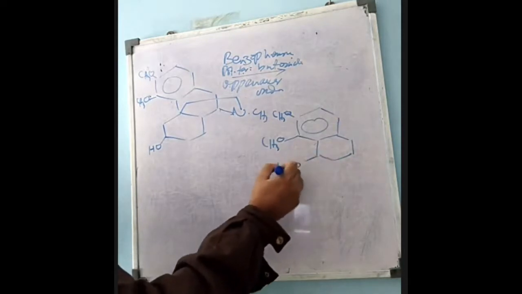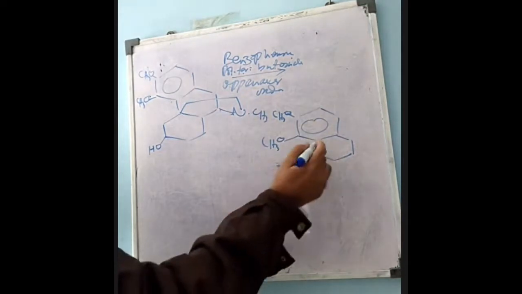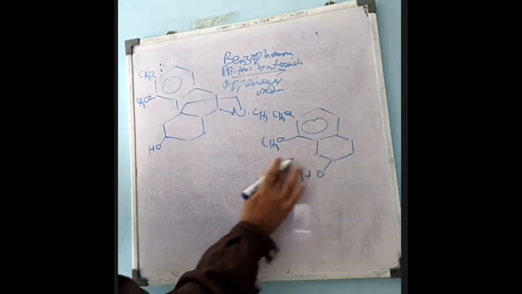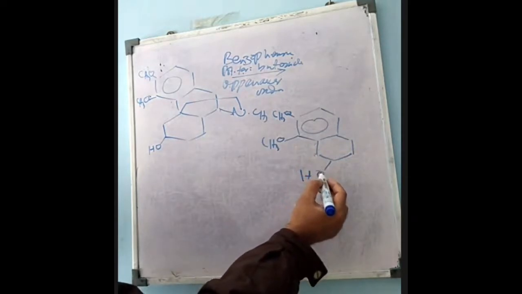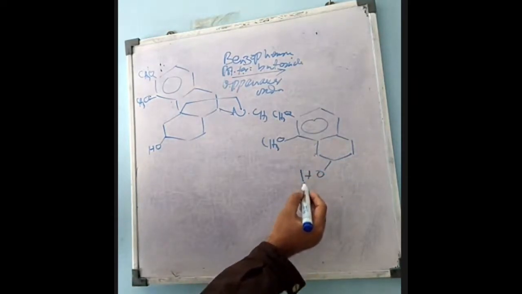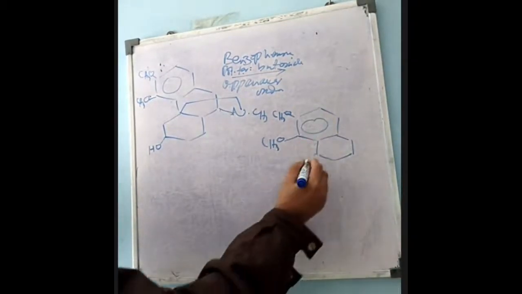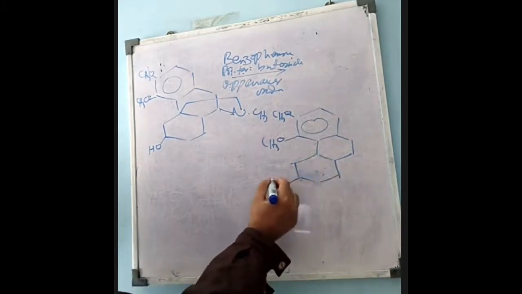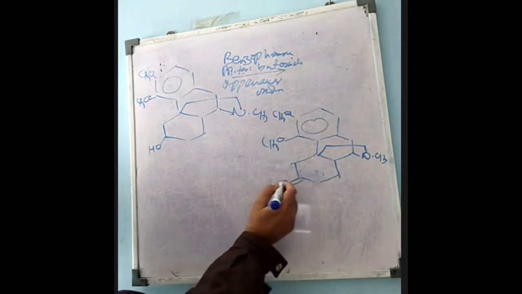So here OH, plus we have the same third ring. Now in the third ring we will have here OH, here N, CH3, and this will be converted into ketone.